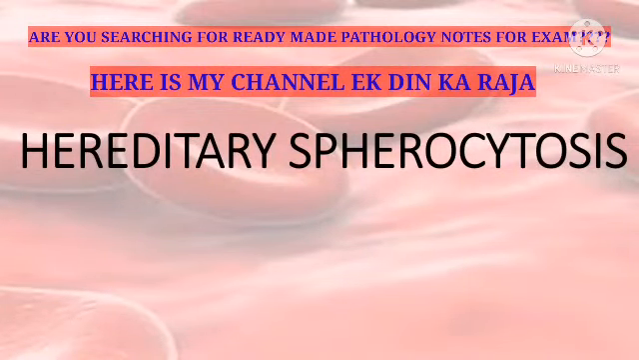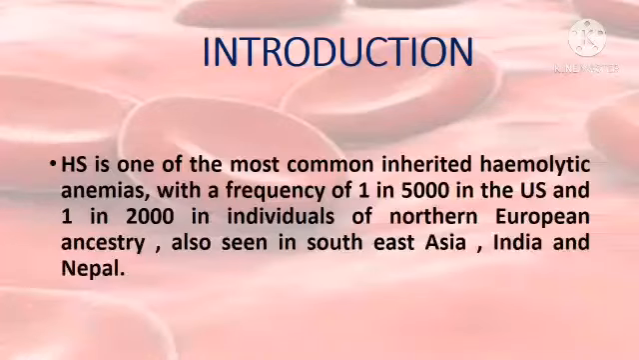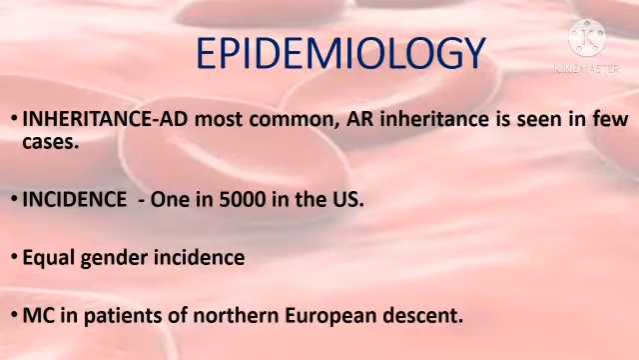Let's talk about hereditary spherocytosis. Hereditary spherocytosis is one of the most common inherited hemolytic anemias. The most common mode of inheritance is the autosomal dominant pattern, where the disease is less severe, whereas autosomal recessive inheritance is seen in very few patients, but the disease is very severe.